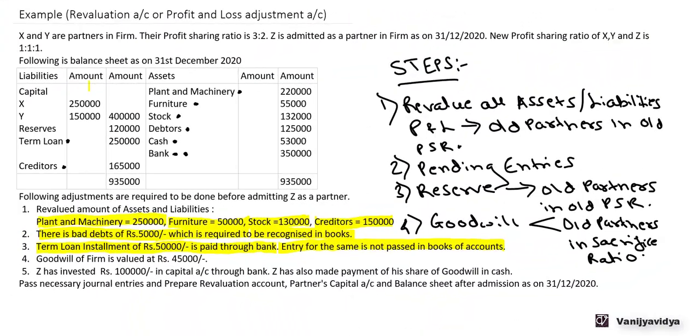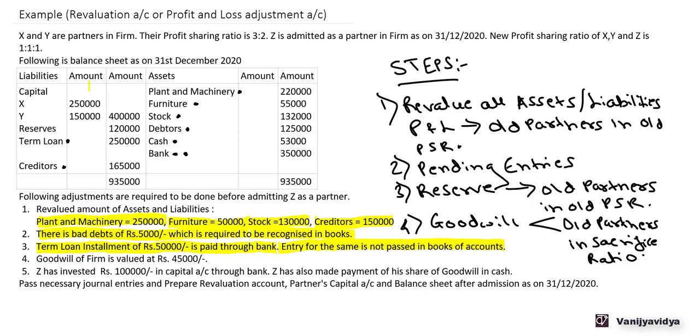Now fourth is goodwill of the firm is valued at 45,000. Now we need to find out what is the share of Z. Now fifth is Z has invested 1 lakh in capital account through bank and Z has also made a payment of goodwill, his share of goodwill, in cash. So we need to find out what is the sacrifice ratio. Then we need to find out what is the share of goodwill of Z and then how much goodwill he has brought in cash. So before doing this fourth and fifth adjustment, we will go stepwise.